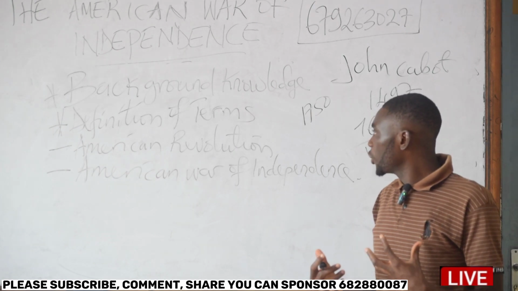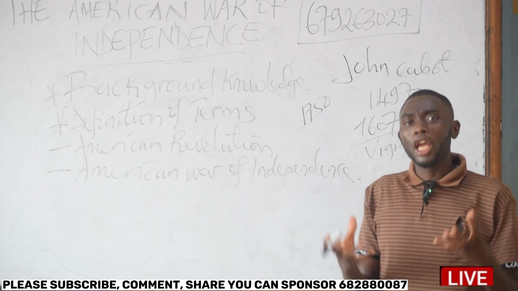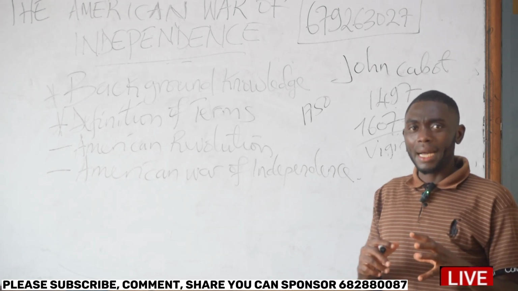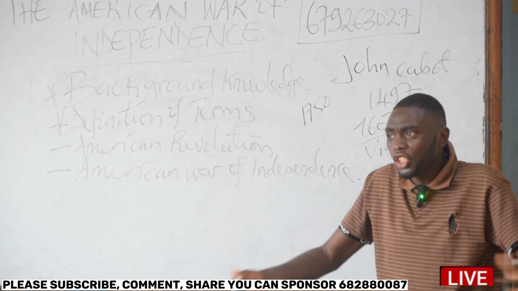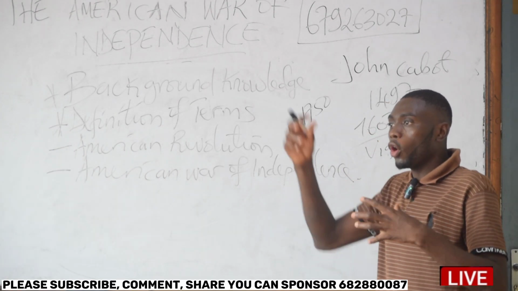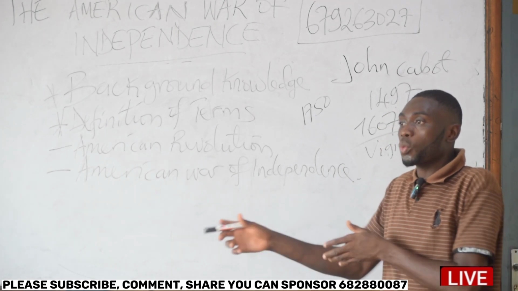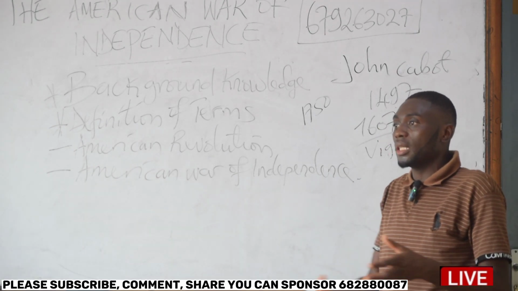Now, these 13 colonies were facing a challenge in North America. France had other territories in the west of North America, as well as Spain, which had territories in the south.